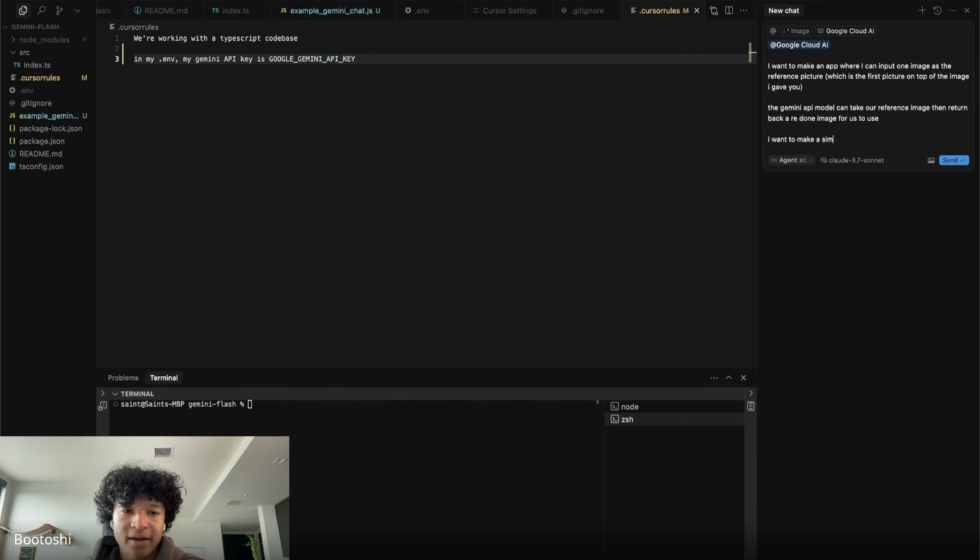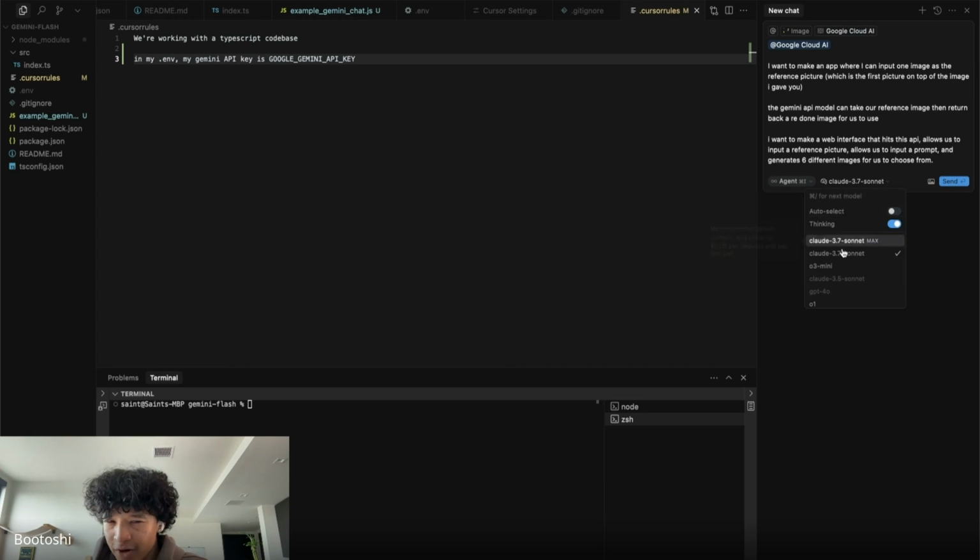I want to make a web interface that hits this API, allows us to input a reference picture, allows us to input a prompt, and then generate 6 different images for us to choose from.